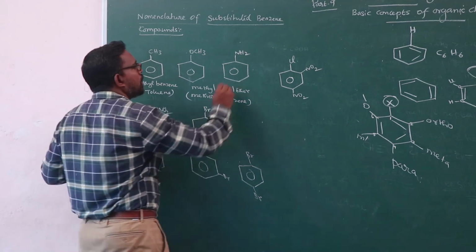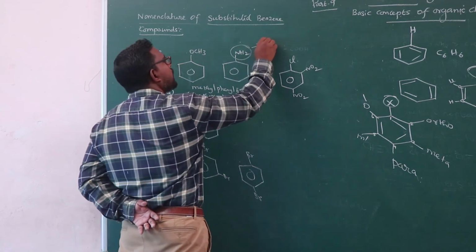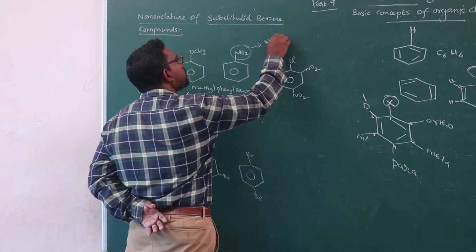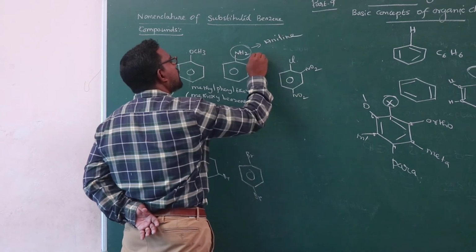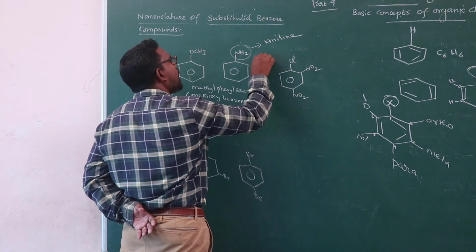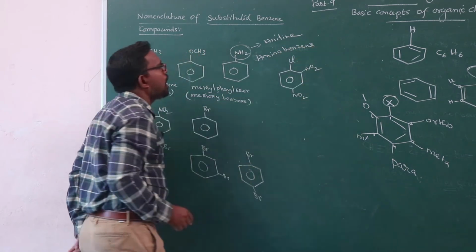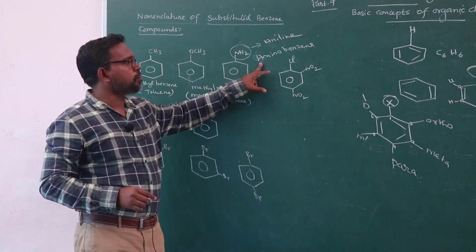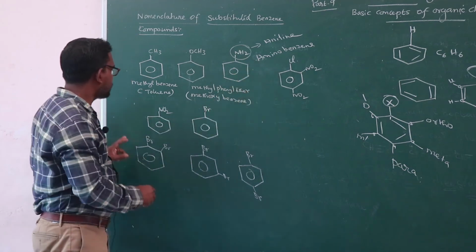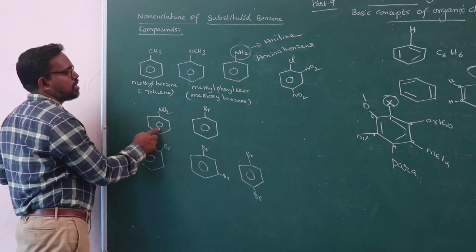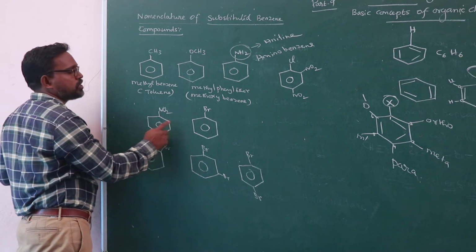This is the amino group, aniline. Common name of the compound is aniline. IUPAC name is aminobenzene. Here, the compound is called nitrobenzene.